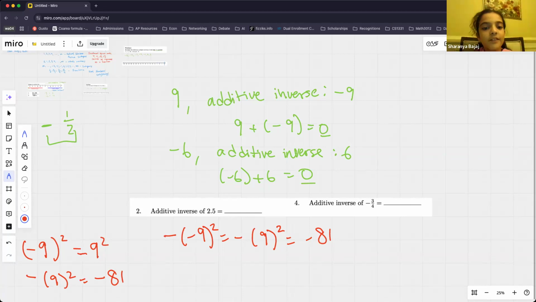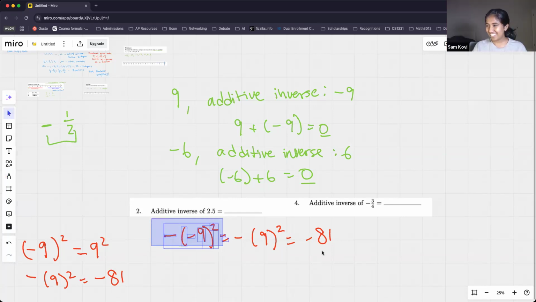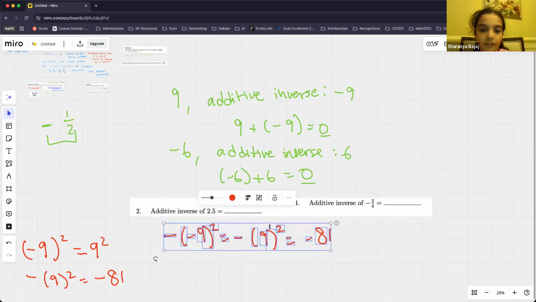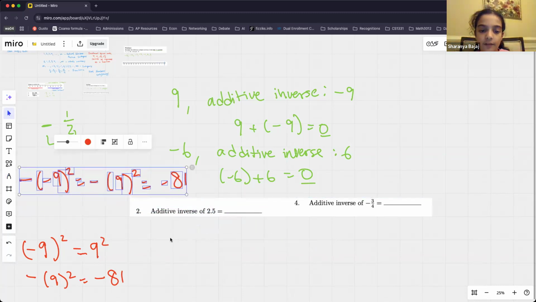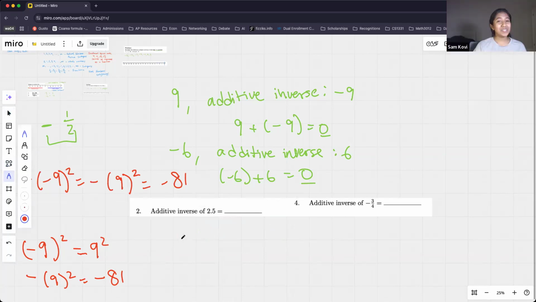I have a question about the problem that we had just had to solve. So, if it's 2.5, do we make it a mixed fraction and do minus 2 and 5 over 10, or would it just be minus 2.5? Actually, you don't even have to make it into a fraction. You can leave your answer in decimal form. And then all you have to do is just throw that negative sign on front.